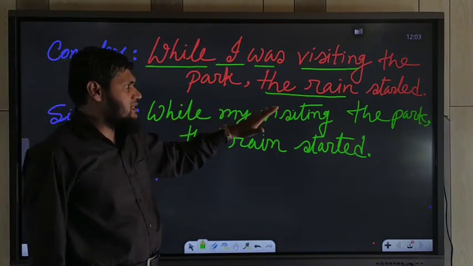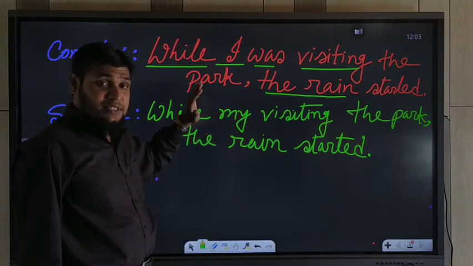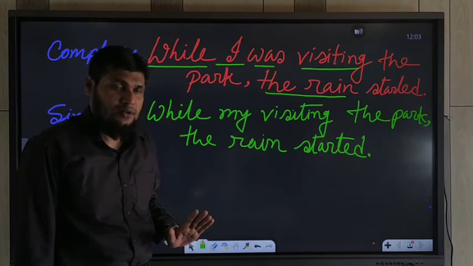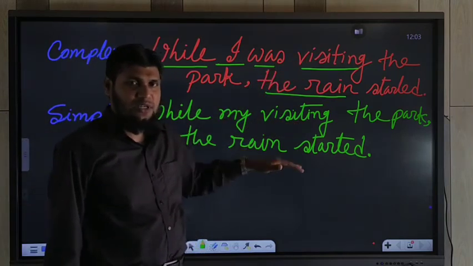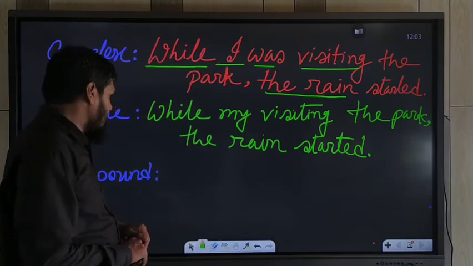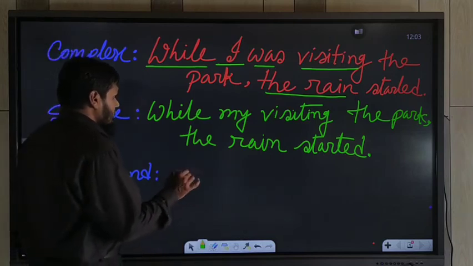If the subjects are similar, you should not use the first subject. If the subjects are dissimilar, you should use the possessive form of the first subject. At that time you should make the finite verb into a non-finite verb using verb plus ing. Understand? Okay. So we want to change it into a compound sentence.